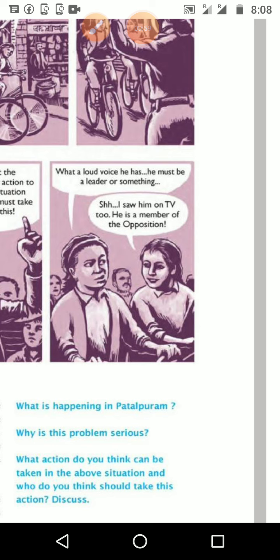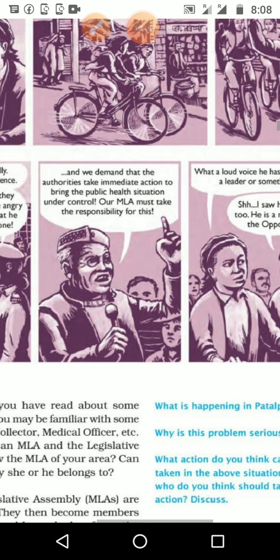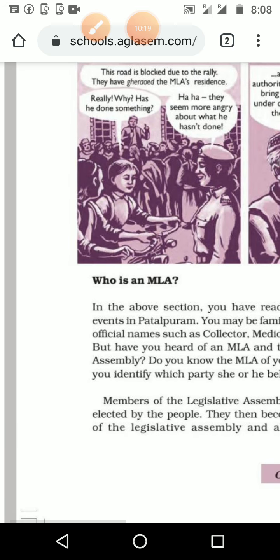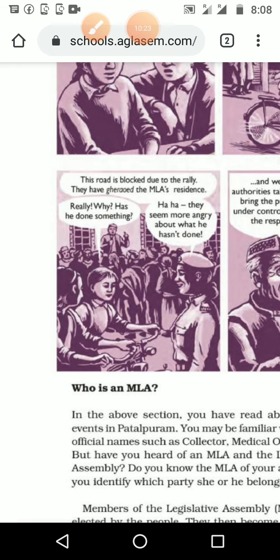Haha, I saw him on TV too. He is a member of the opposition, and the children are discussing who is speaking. They are saying how loudly he is speaking, and that's why he may be a leader. One girl says, another girl says, he is the opposition leader, a member of the opposition.